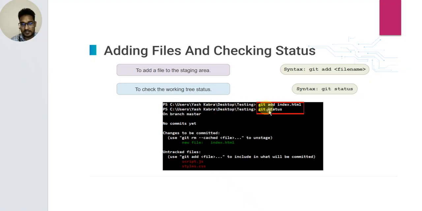This is the desktop testing. Git add index.html. Git status. Changes to be committed. Git status, how many files should you give? So new file index.html, git add. This file is added, so index.html. Use git add so the files will be committed. So script.js and style.css. This is hidden.